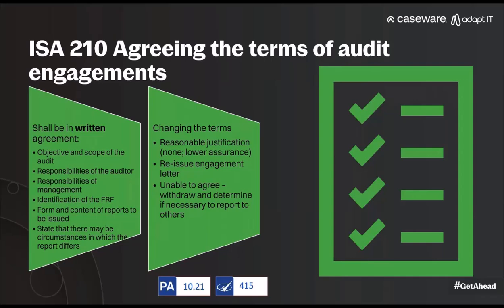Then the reissuing of engagement letters, there's nothing that says you must have a new engagement letter every year, but when the terms of engagement changes, you need a new engagement letter. So for example, personally, I feel quite strongly that when the allocated engagement partner changes, the key engagement partner, that you should ideally issue a new engagement letter, because that is then signed by the new partner. So automatically you have your latest terms and conditions, you have proof that you've communicated with the client that the partner changes. So you'll preferably change it often enough, but you don't have to do it every year. And of course, when the terms change.